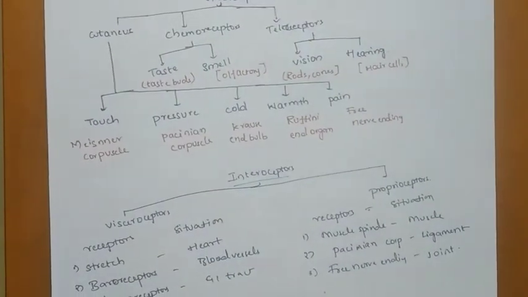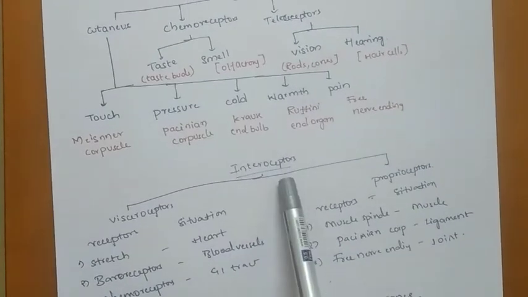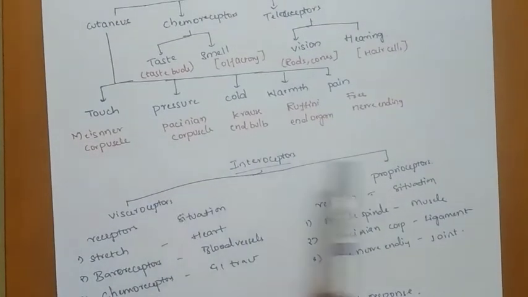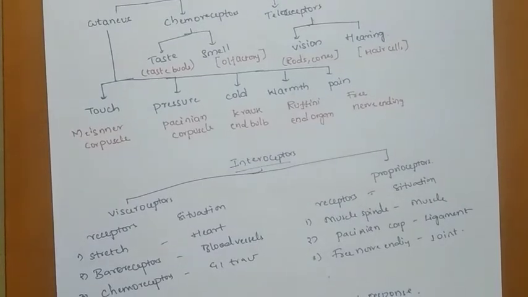Coming to interoceptors, they are divided into two types: visceroreceptors and proprioceptors. Visceroreceptors are present in the visceral organs, so they are called visceroreceptors. And proprioceptors are the receptors that respond to change in the shape of the body.